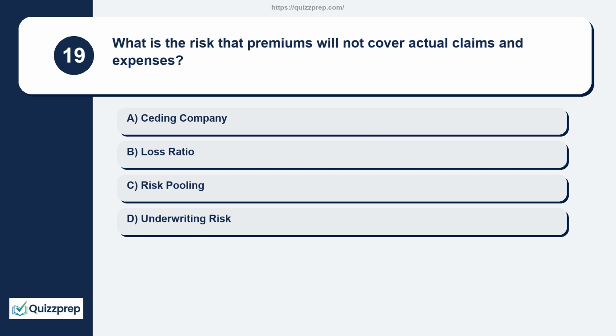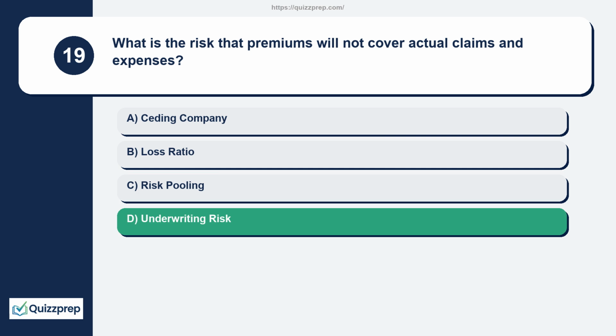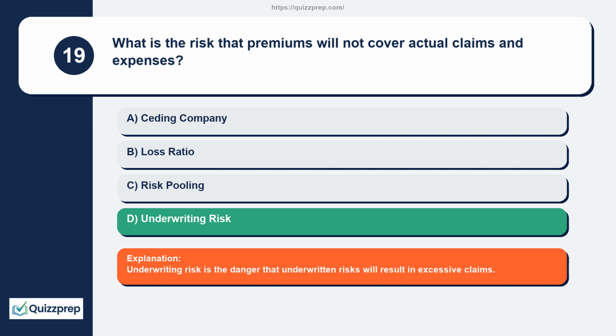Question 19. What is the risk that premiums will not cover actual claims and expenses? Ceding company, loss ratio, risk pooling, underwriting risk. Underwriting risk is the danger that underwritten risks will result in excessive claims.